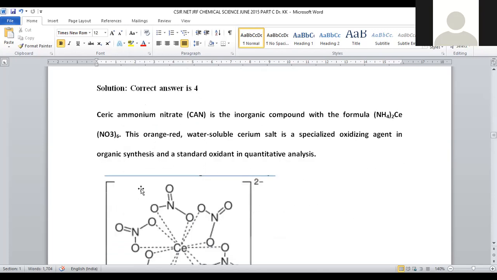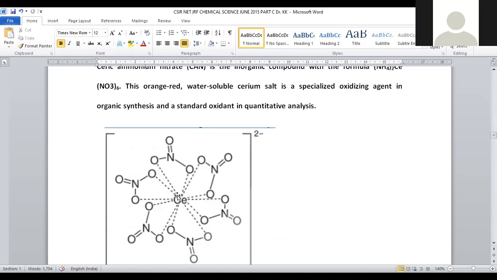For that purpose, here we have the complex structure: cerium surrounded by nitrate groups. Here you can clearly see that lanthanides have a larger nucleus, and the nitrate group works as bidentate rather than monodentate. With transition metals and main group elements, NO3- will be monodentate, but with f-block elements it will be bidentate. That is the exceptional case.